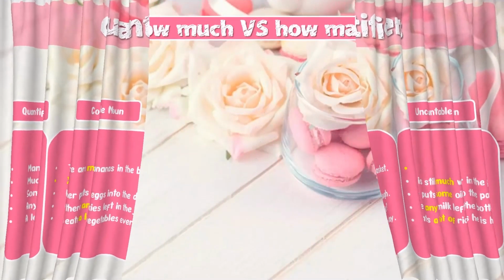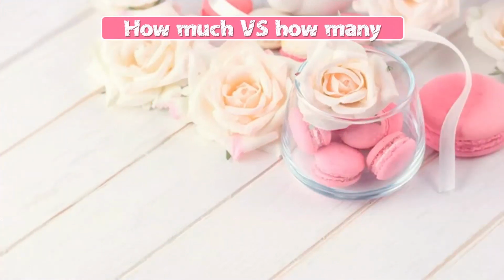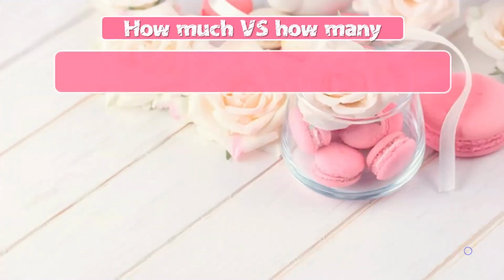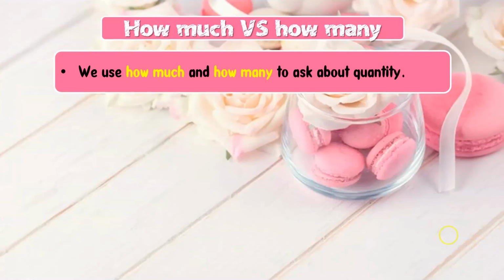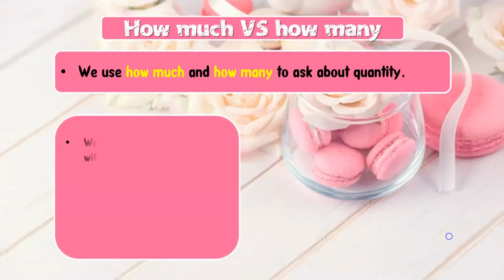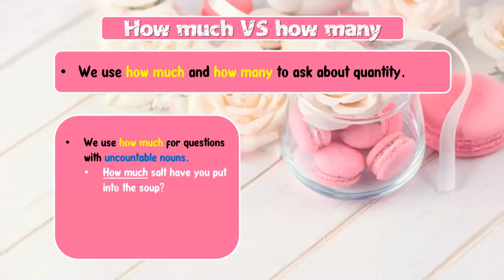Okay, and now let's move on to the use of how much and how many. We use how much and how many to ask about quantity. We use how much for questions with uncountable nouns. For example, how much salt have you put into the soup? Salt is an uncountable noun, so we use how much. How much juice is there in the glass?